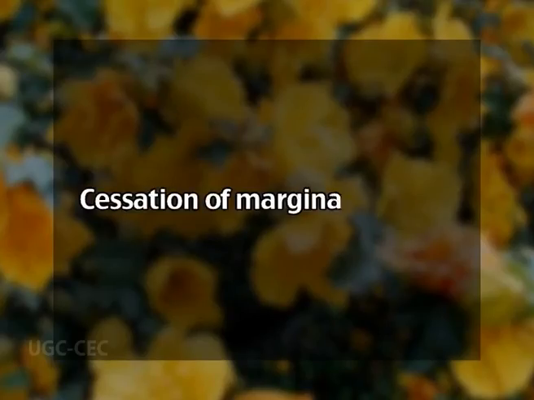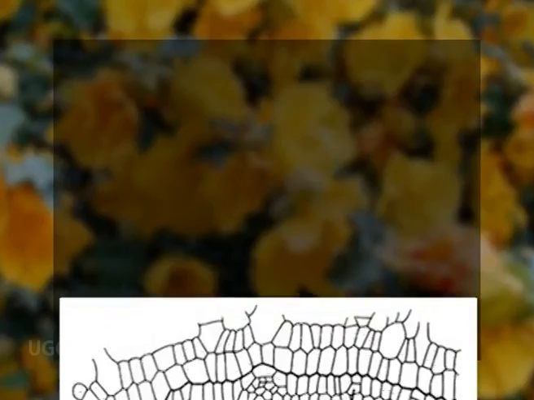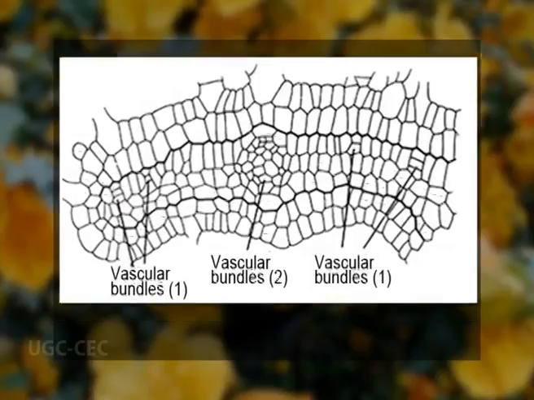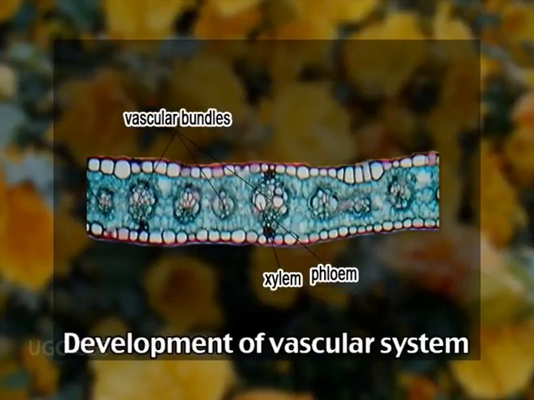After the cessation of the marginal growth, further growth of the lamina is brought about by cell division of various layers of the lamina. These divisions are mostly anticlinal, and thus a plate meristem is formed. A plate meristem is one in which the plane of cell division in each layer is perpendicular to the surface of the organ. Now, development of the vascular system.